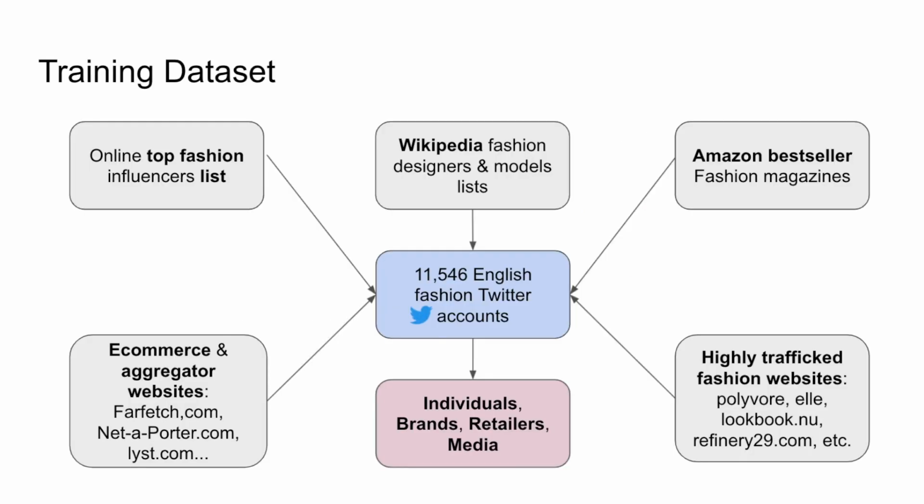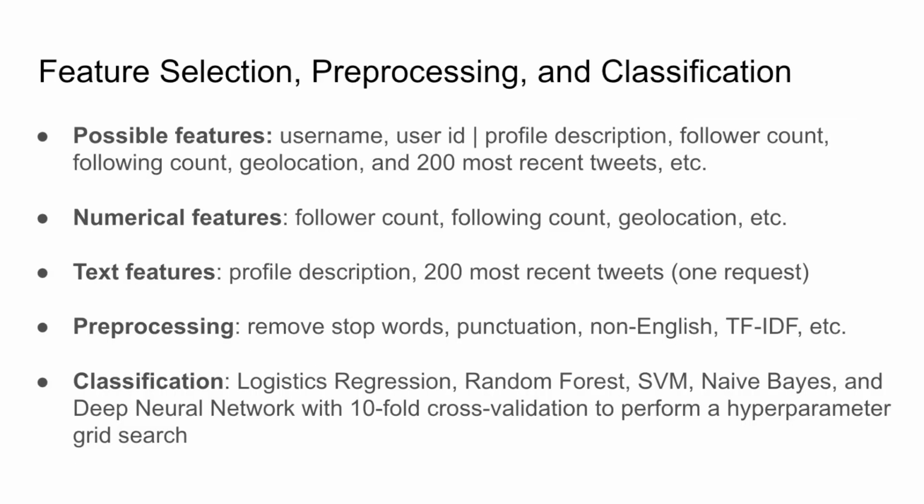We seeded the classifier's training dataset with 4 main types of Twitter fashion accounts: individuals, brands, retailers, and media companies. We manually mapped these entities to Twitter accounts, and finally we got approximately 11.5k distinct English fashion accounts. There are many possible features such as user profile, description, follower, and following counts. We separated them into numerical features and text features.